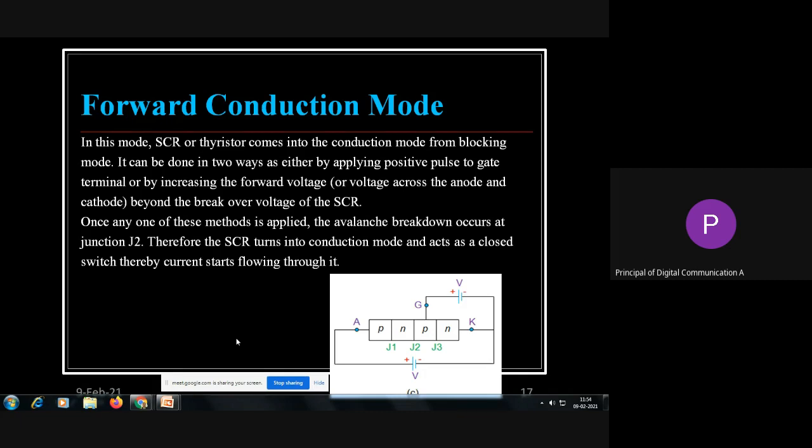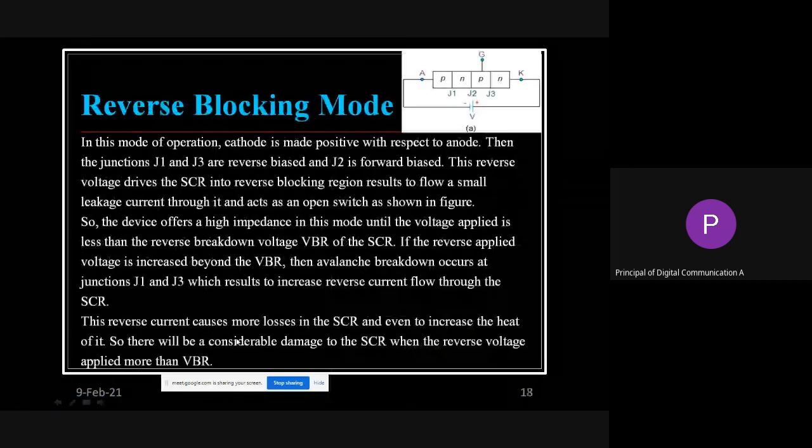Anyone has written? Read out. Yes. So this mode is nothing but reverse blocking mode. Again, the wording itself is telling about that.